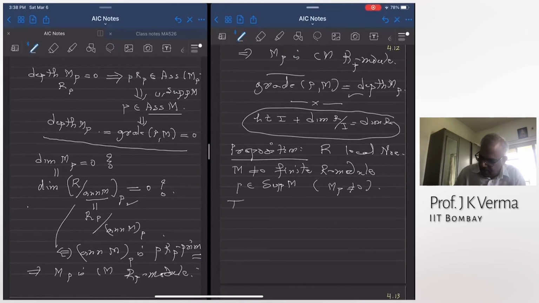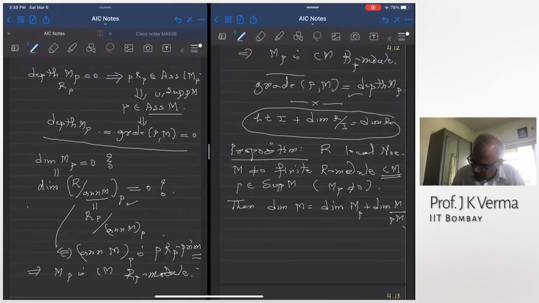Then, if the module is Cohen-Macaulay, the dimension of the module is equal to dimension of M localized at P plus dimension of M mod P.